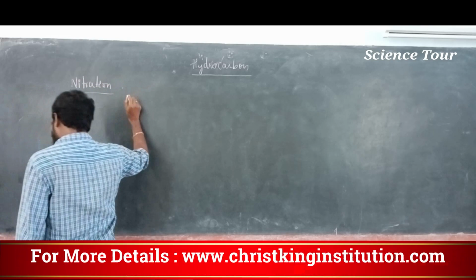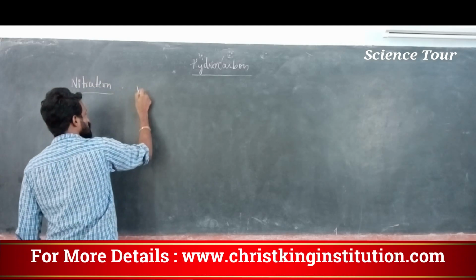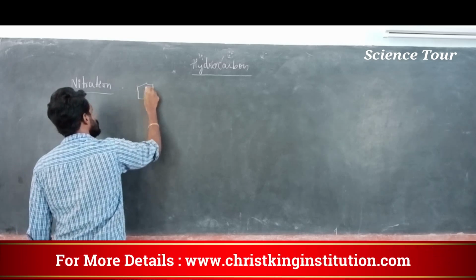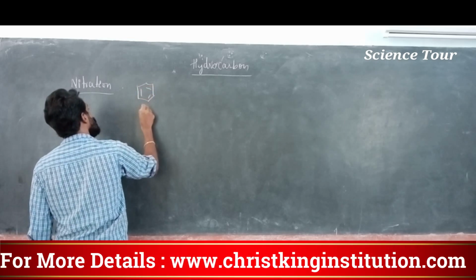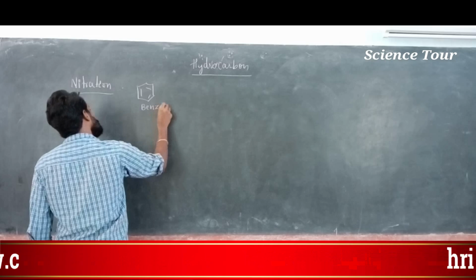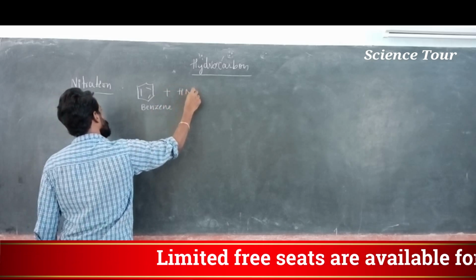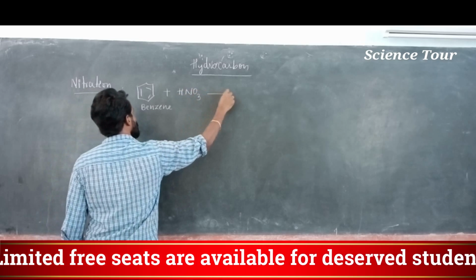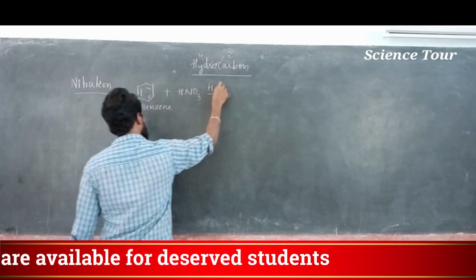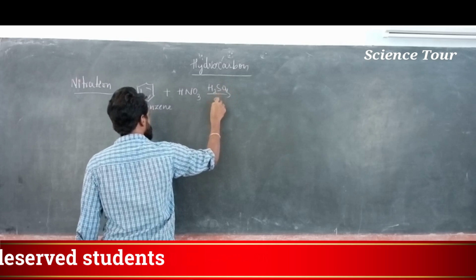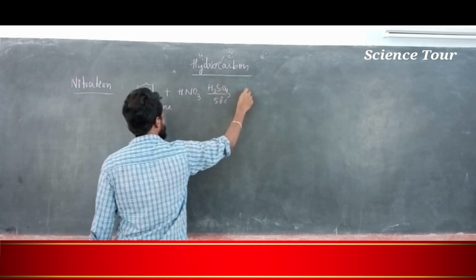So during nitration, benzene is treated with HNO3 plus sulfuric acid at 50 degrees Celsius temperature.